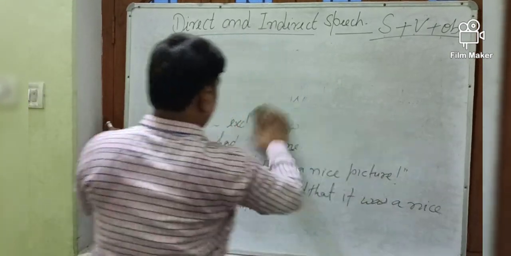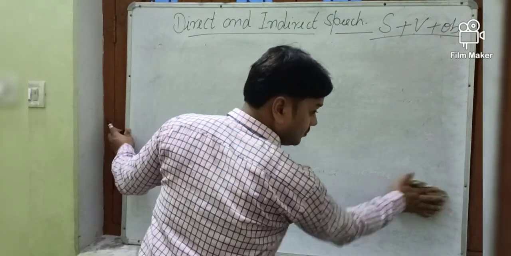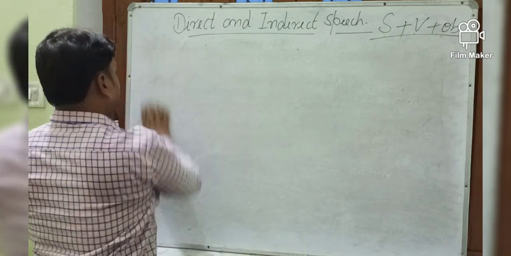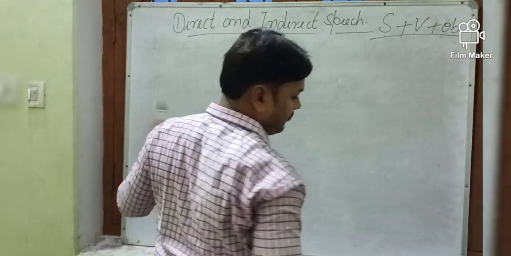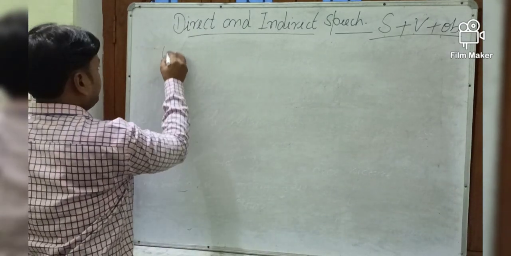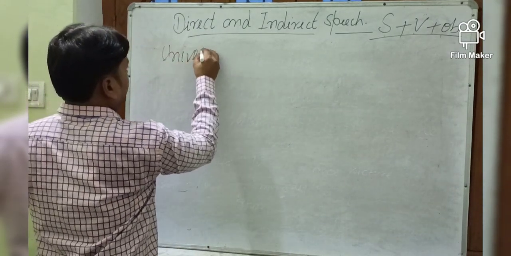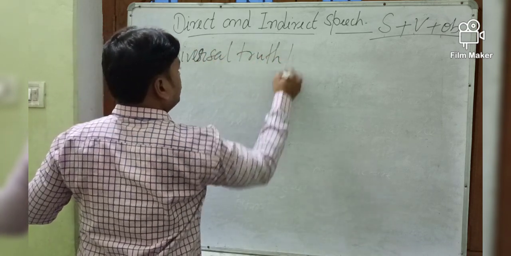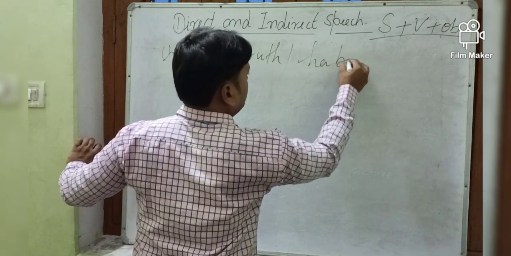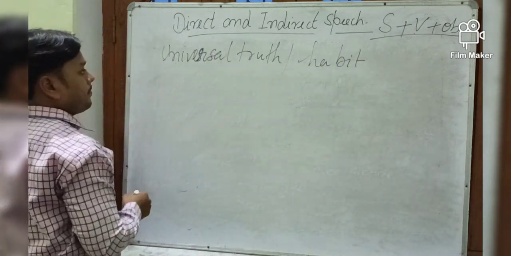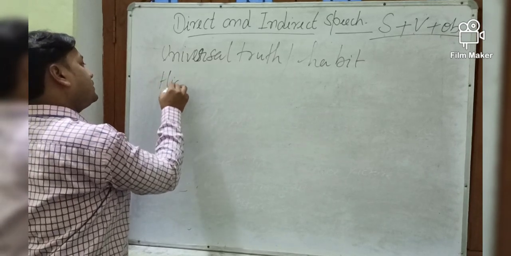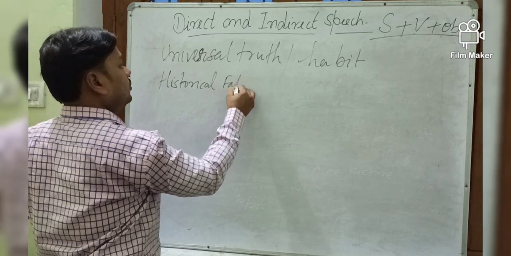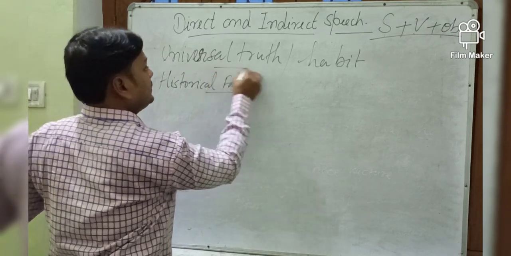Sometimes in the sentence you find universal truth, habit, historical fact. When you find this thing, they are in direct speech.